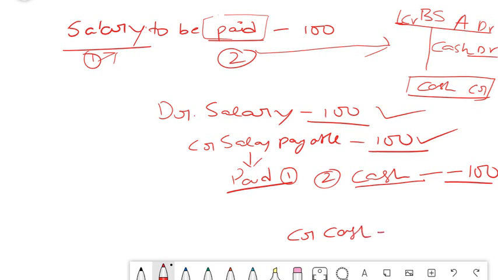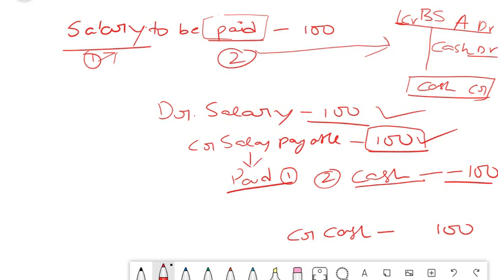You don't get confused here with your banking terminology, friends. That is totally different. Credit cash in terms of your real account. Credit what goes out, debit what comes in. So we are crediting cash. So what is the debit entry now? What are we doing here first? We are paying your salary. So this account payable has a 100 rupees balance in it, isn't it?